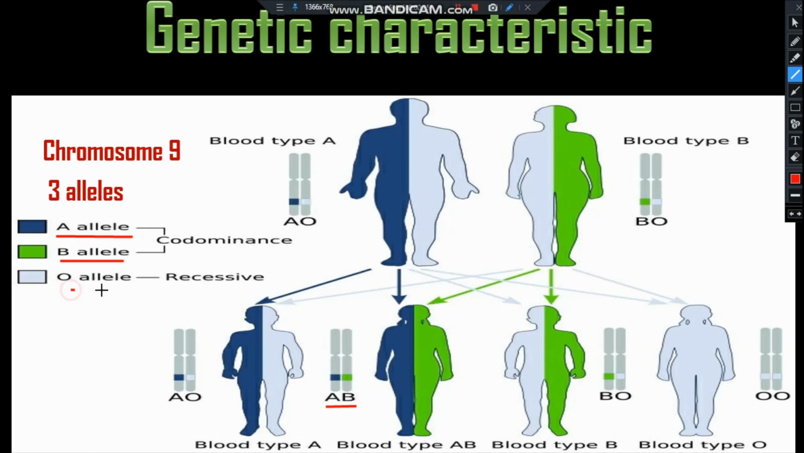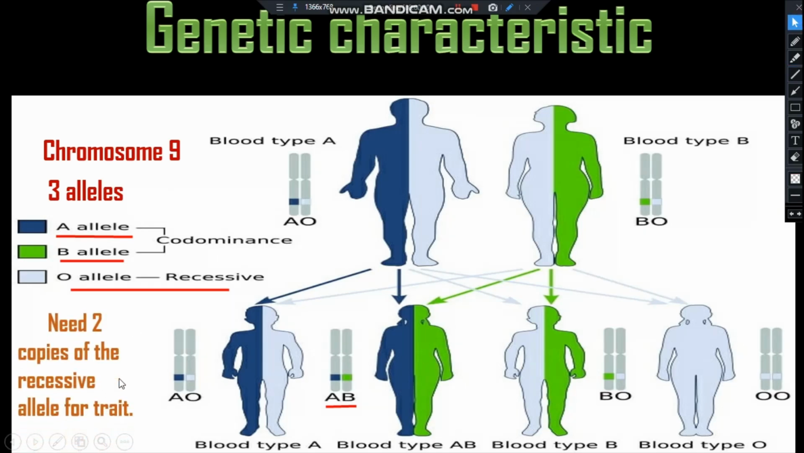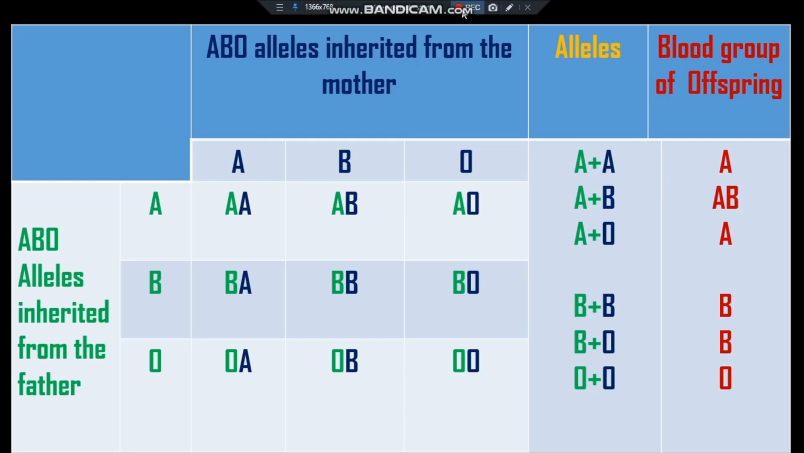And O allele is recessive. A recessive allele will only produce a phenotype if there is no dominant allele present. In other words, we need 2 copies of the recessive allele in order to have the trait.